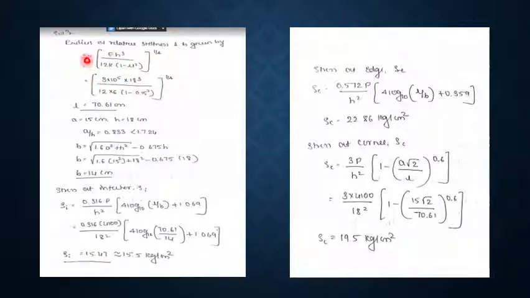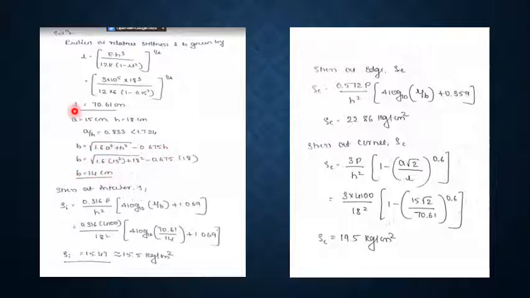So we got the value of radius of relative stiffness as 70.61 centimeter. So A is 15 centimeter and H is 18 centimeter. So A by H ratio is 0.833, which is less than 1.724. In that case, we need to use the equation for b as square root of 1.6 a square plus h square minus 0.675 h. So we got the value of b as 14 centimeter.